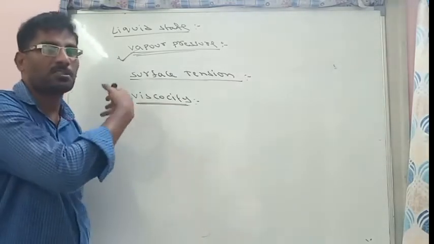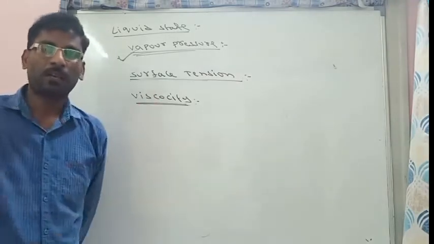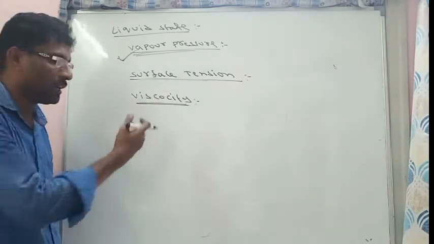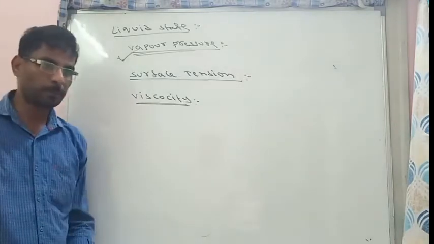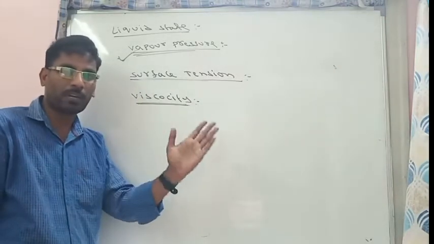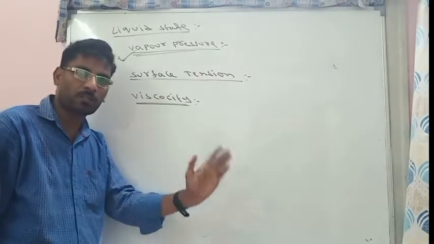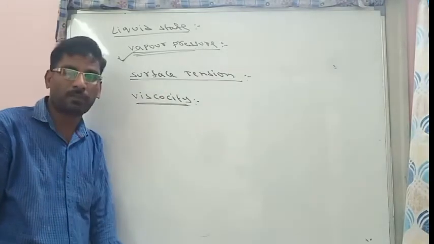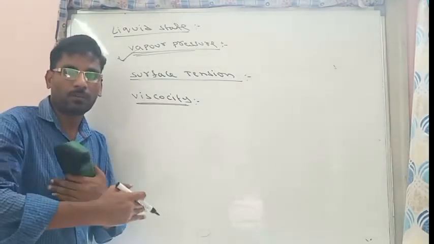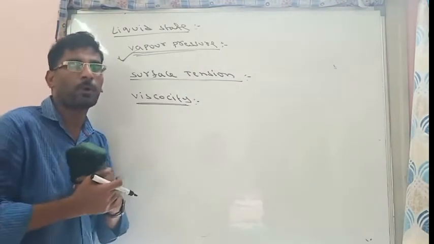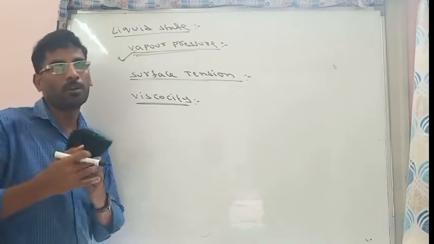If attractions are stronger, it is called a highly viscous liquid. If attractions are lesser, it is called a less viscous liquid. Suppose we take the examples of water and oil. Water is a liquid, oil is also a liquid, but when we pour both, the flow capacity of water is more and the flow capacity of oil is less.